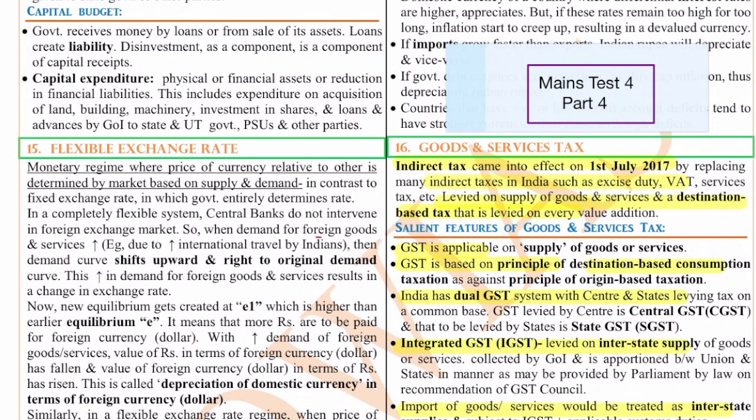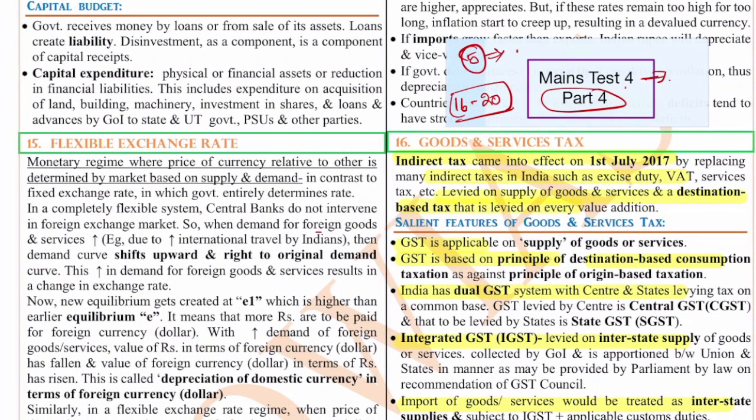So welcome back to this discussion of the Vision IAS mains test series. This is test 4 and here we are going to discuss part 4, where we will discuss from question number 16 to question number 20. So see, daily we are covering 5 questions. The main intention behind this is that you will be able to cover this along with your regular studies. So 5 questions per day if you see. Monthly at least 25 days we'll upload. So about 125-130 questions you will get per month.